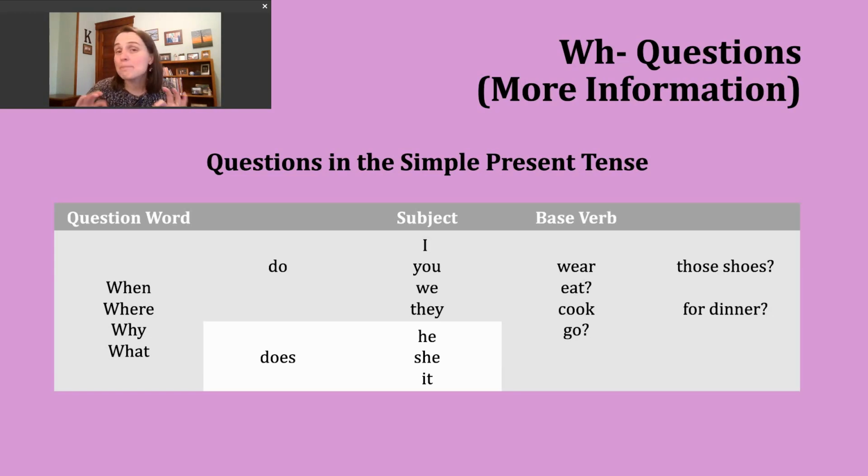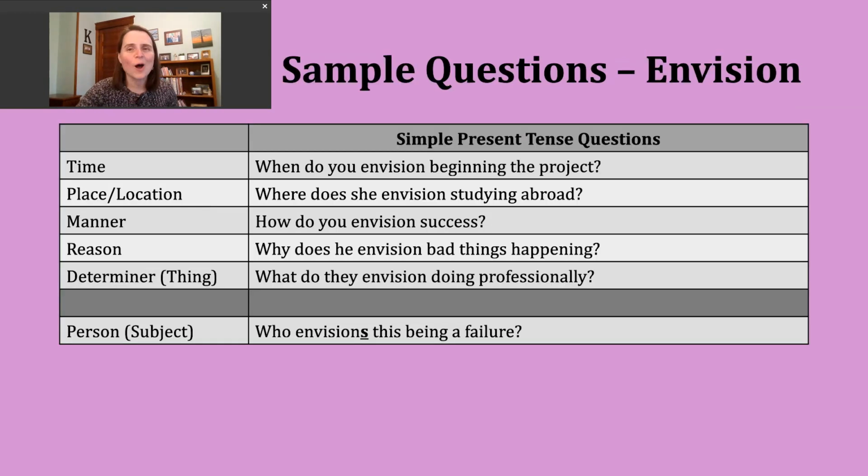Now, you can pause my video here and practice making some questions. I've set this up so we could do lots of different examples, but it's to give you a little idea of how we're going to build that question. But now I want us to focus on our verb of the day and some more examples. So, first, let's talk about making a question about time. Okay, for that, we want to use the question word when.